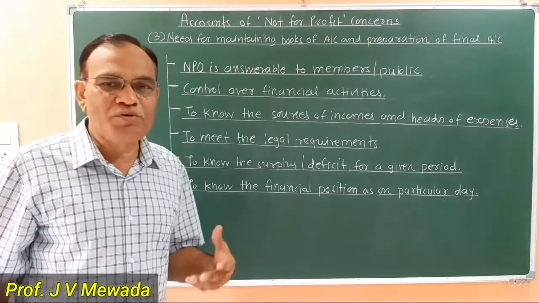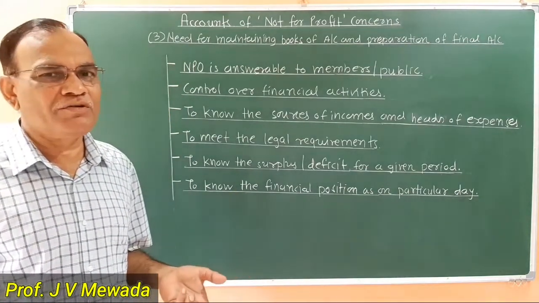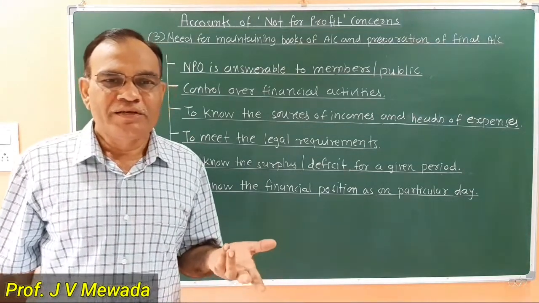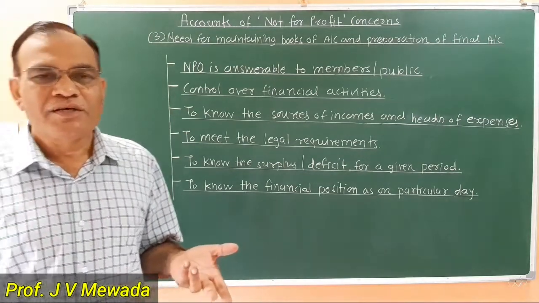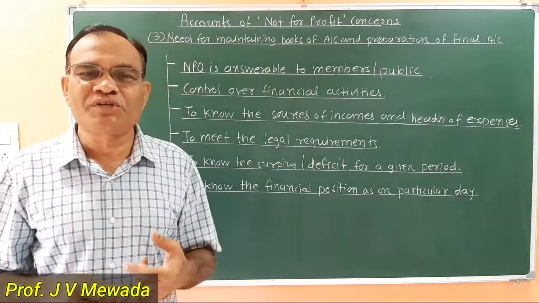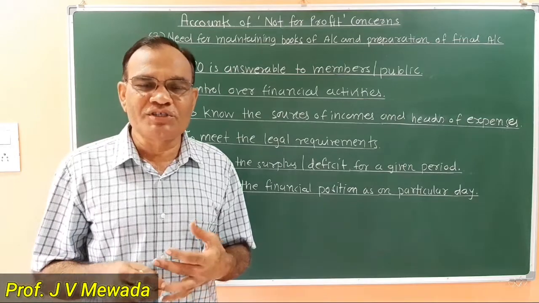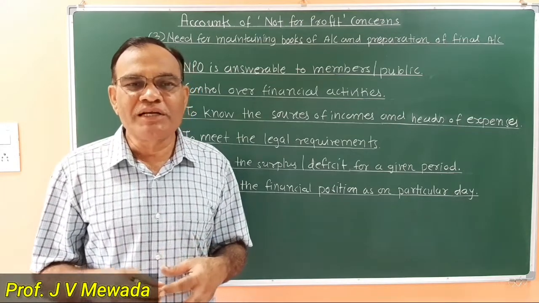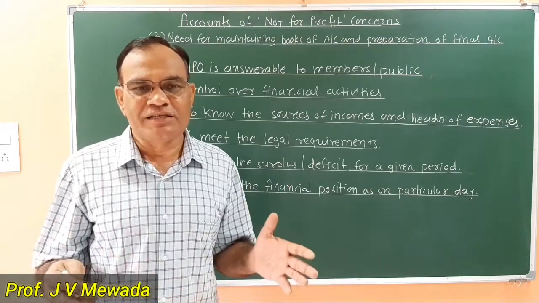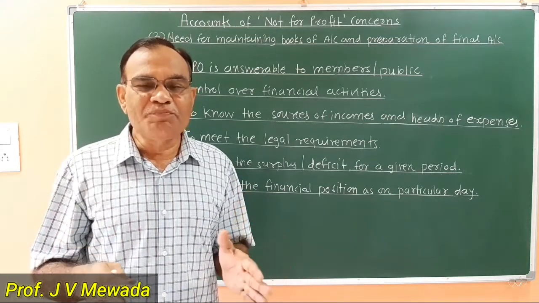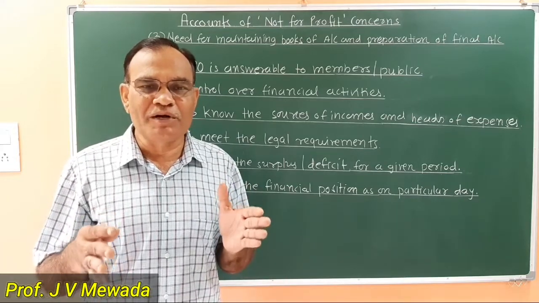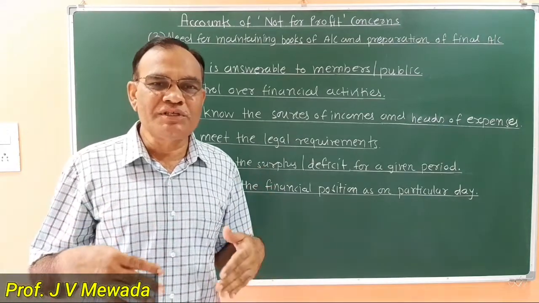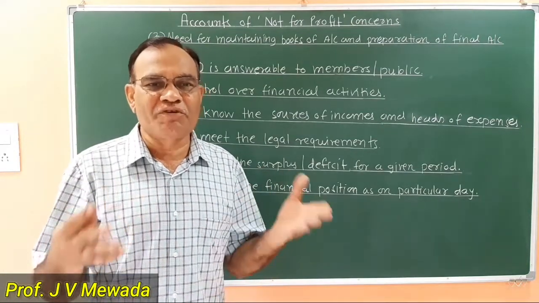Why should we prepare the books and why should we prepare the final account? Point number one is that an NPO is answerable to the members or to the public. Why is an NPO answerable to members? Because members are paying subscription fees and giving donations. At the same time, the public is giving donations and the government is giving grants. So for all these reasons, it is necessary to maintain proper records and proper books of account, because an NPO is answerable to the members as well as to outsiders and the government.